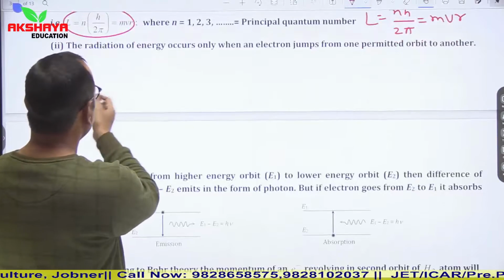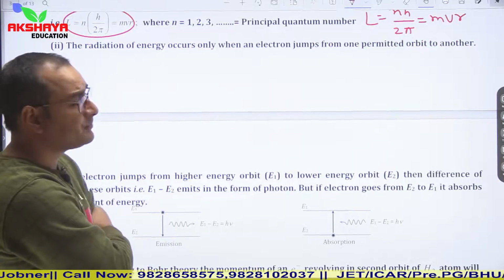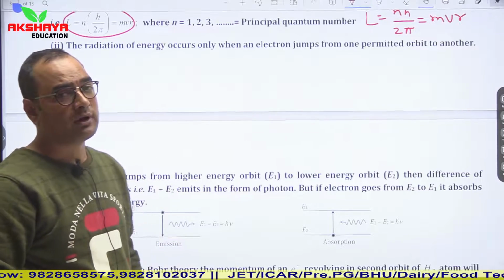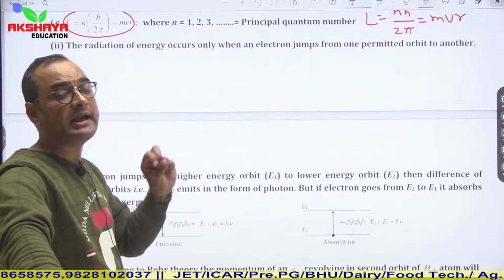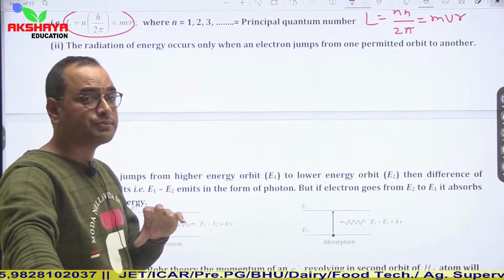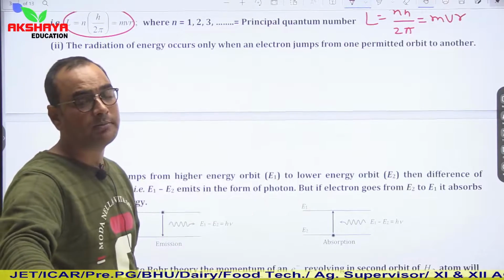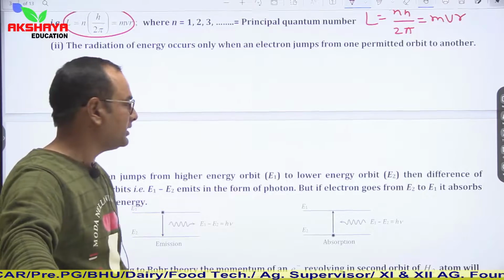Then second, the radiation of energy occurs. The second one is related to energy. According to the second postulate, when any electron jumps from one orbit to another orbit, then it radiates some energy.